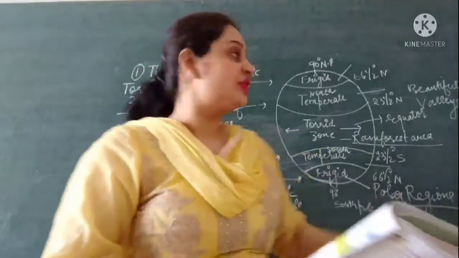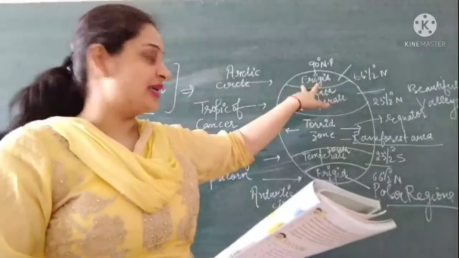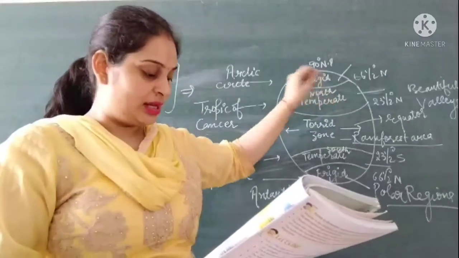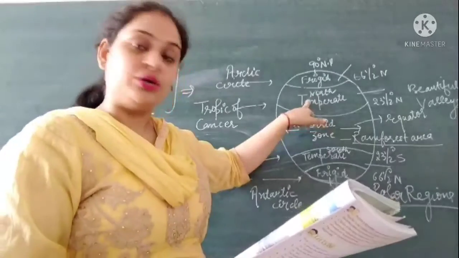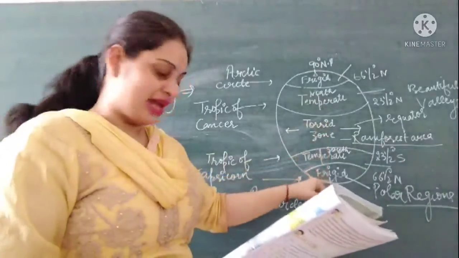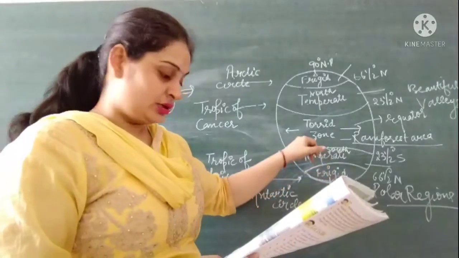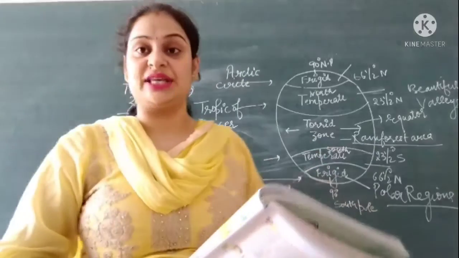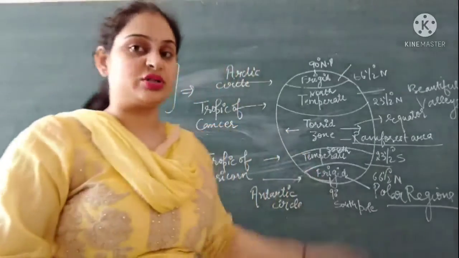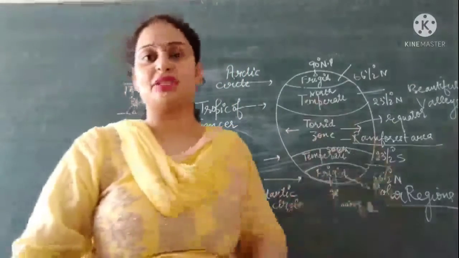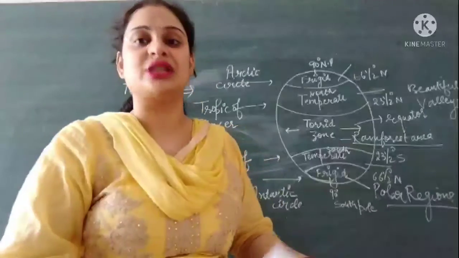Next, the frigid zone is the coldest zone. Temperate is the zone that is neither too hot nor too cold. And the last one, the torrid zone, is the zone that receives the direct rays of the sun. So these were your keywords. You have discussed all these keywords in your chapter.